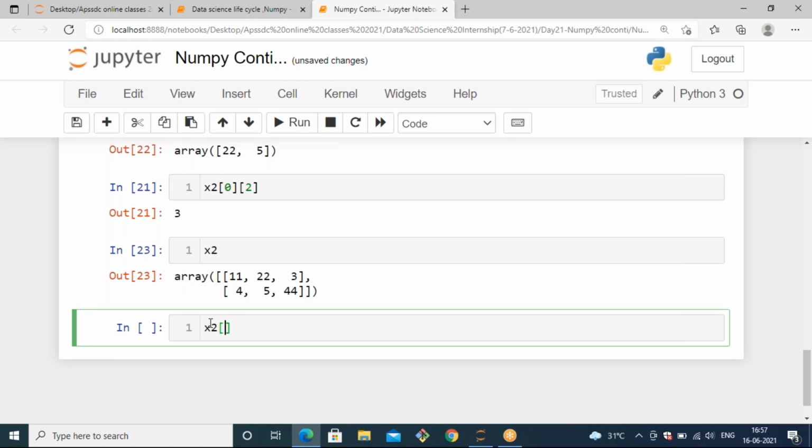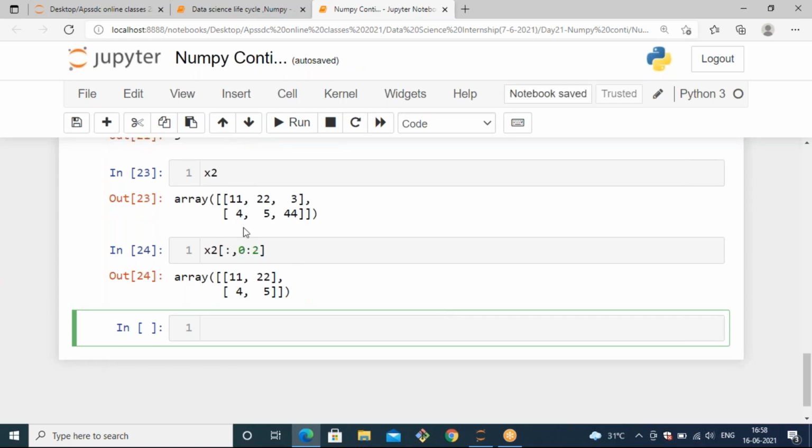For that, you need to include all rows first. To include all rows, we can use colon, comma. This colon represents all rows. And whatever you mention after the comma points to the column values. After this, I need to include the 0th column as well as the first column. The start value should be 0 and the end value is 2. Then it will generate the 0th column as well as the first column.